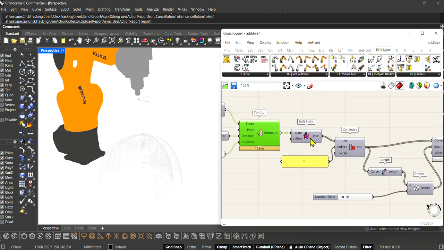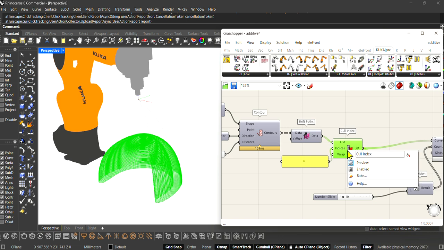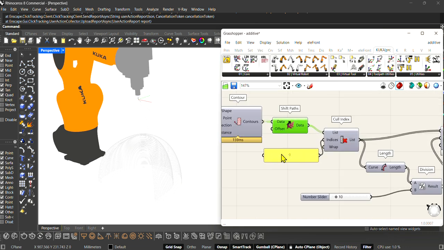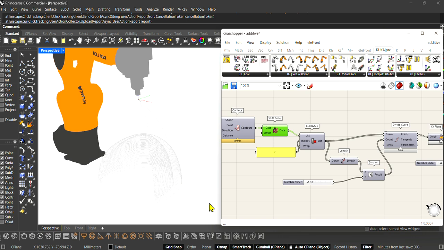Then we needed to shift one row because the base has collision with the ground, so we just take away the number 0, the first row.